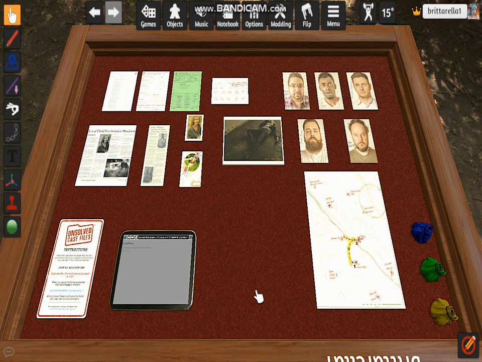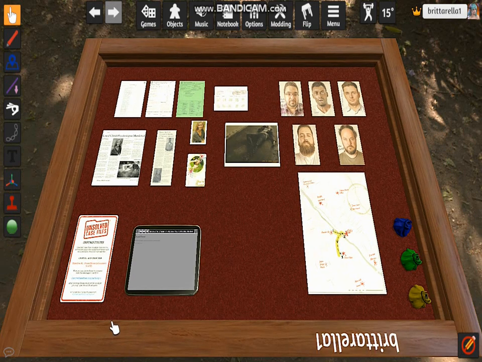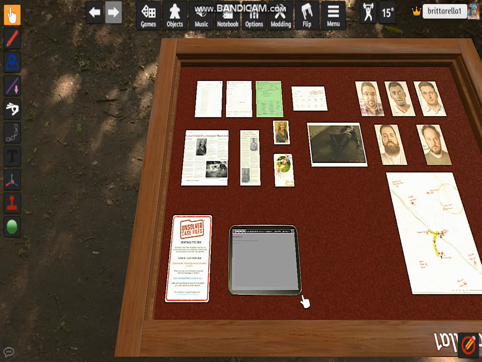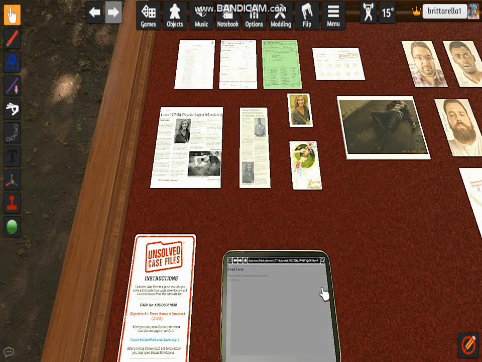In today's video, I'm going to be attempting to play this game. For those of you who don't know Unsolved Case Files, it is a murder mystery kind of game where you have to solve the case of a mystery that has been unsolved. I've seen YouTube videos of this, but I have not played the physical copy because the price of board games is very expensive. However, since I have Tabletop Simulator, I decided to play this version instead, just to see if I want to get the physical copy or not.